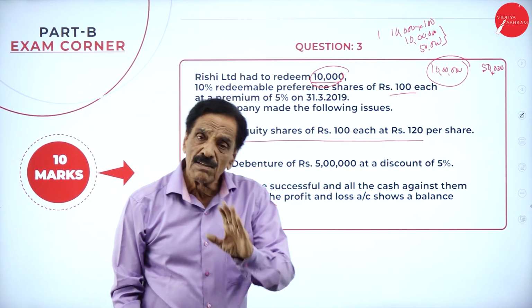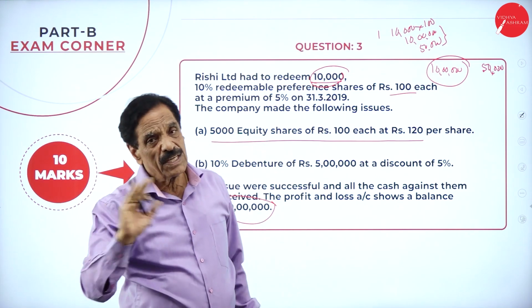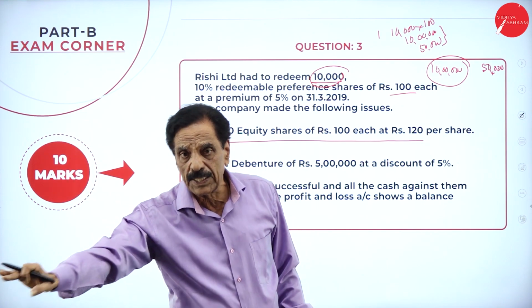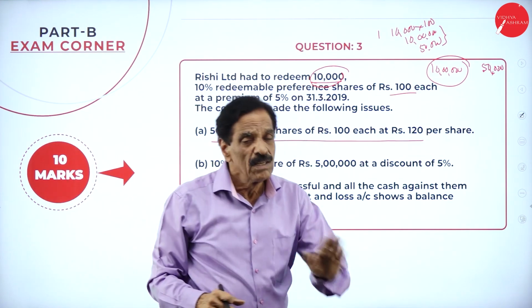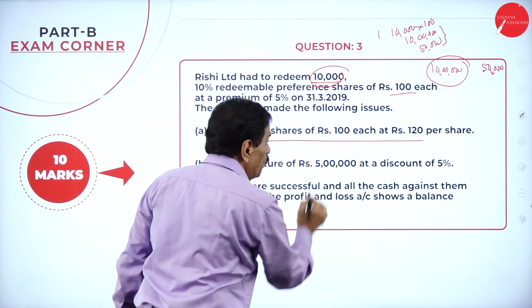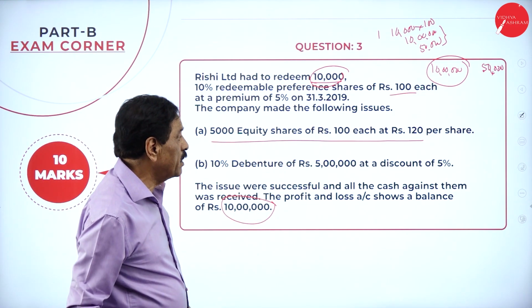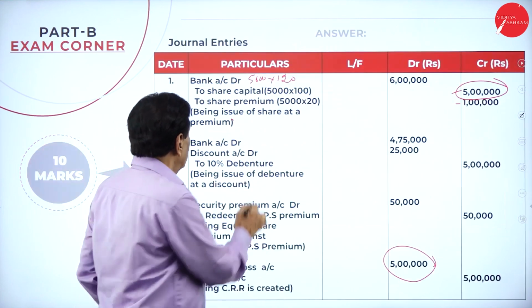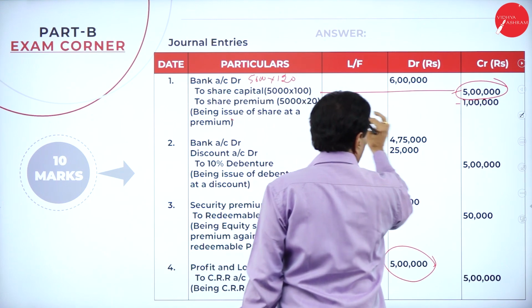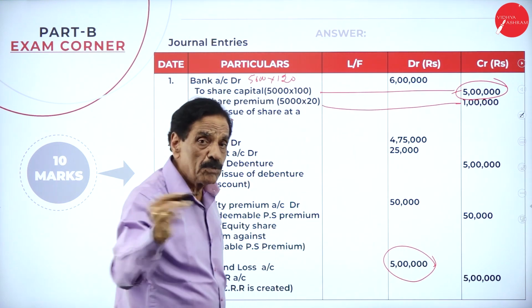First, we have to see whether the shares are issued or the CRR is created. If the shares are not issued, the CRR should be created. If the CRR is created, for the balance we have to issue the shares. How many shares were issued? 5,000 equity shares of 100 each at rupees 120 per share. Bank account debit 6 lakh, to equity share capital 5 lakh, to equity share premium 1 lakh. So premium to premium is gone.